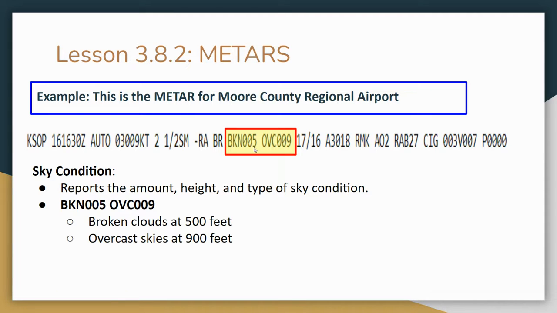So what they do is this 005 is saying how high the clouds are. We add 2 zeros, just like on the sectional charts, for seeing the elevation for the ceilings and floors of our airspace. We add 2 zeros there too. So a lot of times the FAA likes magic numbers. 2 seems to be one of those magic numbers. So we add 2 zeros. This means these broken clouds are 500 feet high. And then we got to ask ourselves, can we fly here?